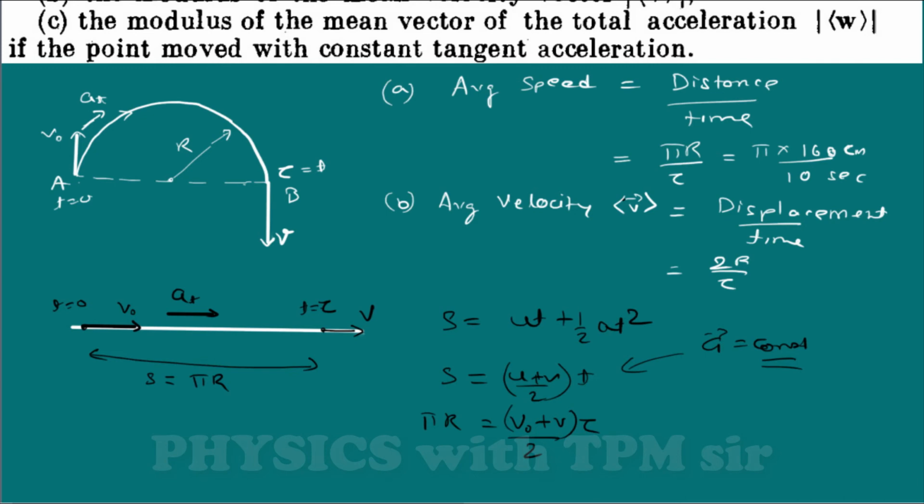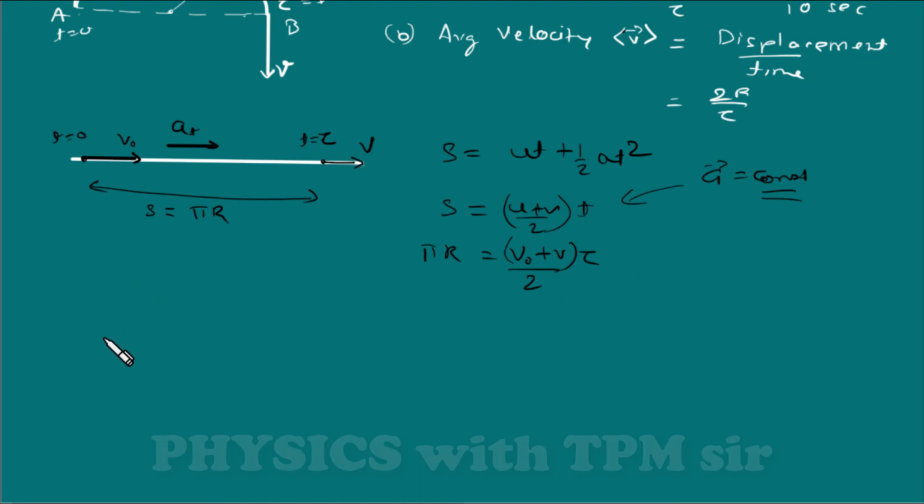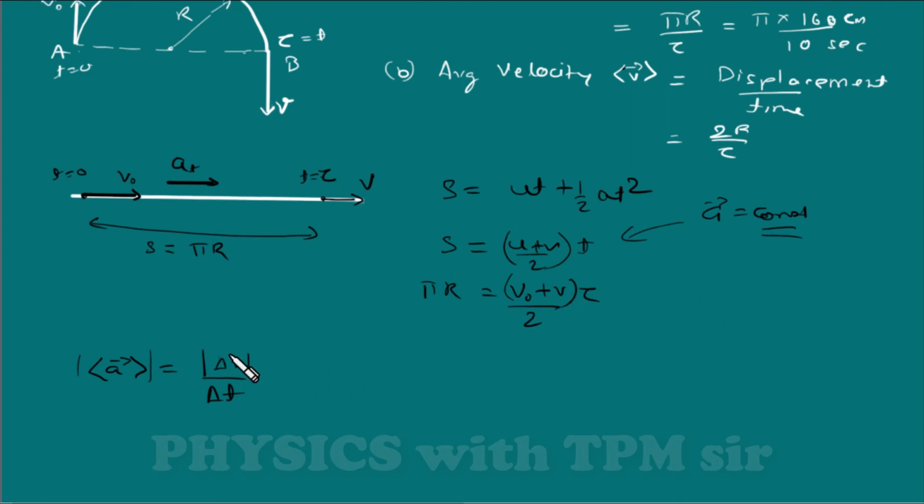Now we are asked to find the average acceleration. What is the formula of average acceleration? Average acceleration is equal to change in velocity, and we actually want to find the magnitude. So delta v upon delta t. Now what is delta v? Delta v is v final minus v initial. Suppose we take the downward direction as positive. Delta t is tau.